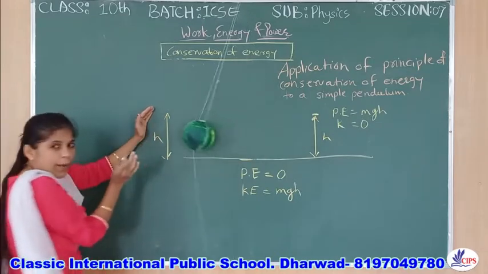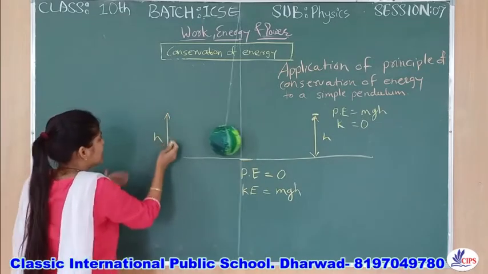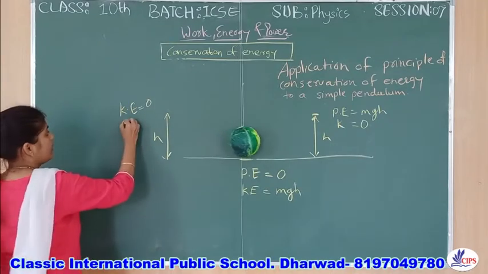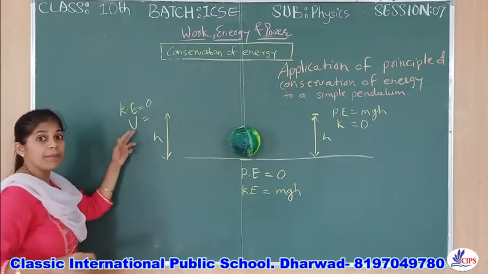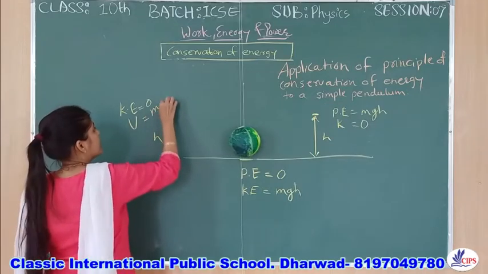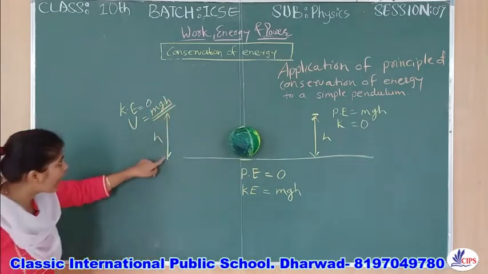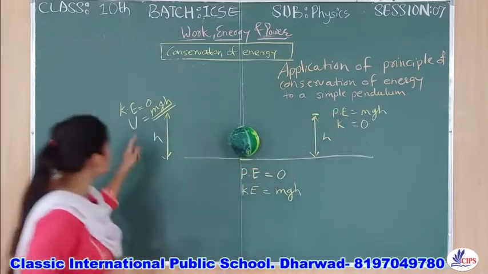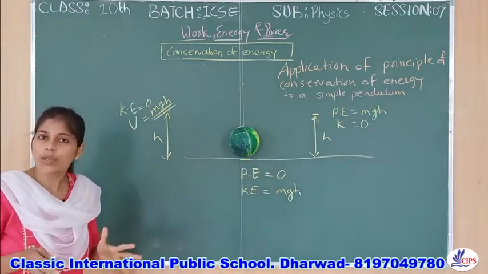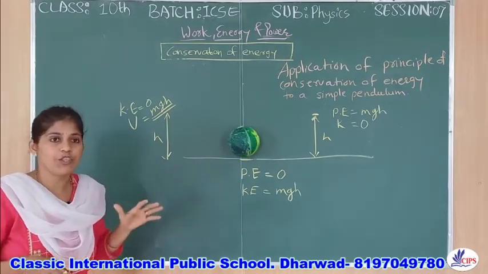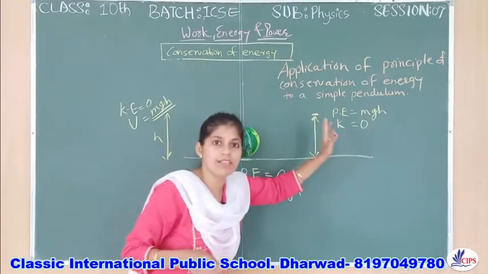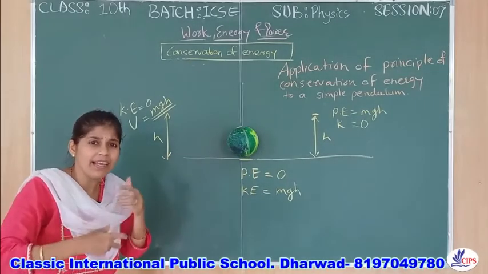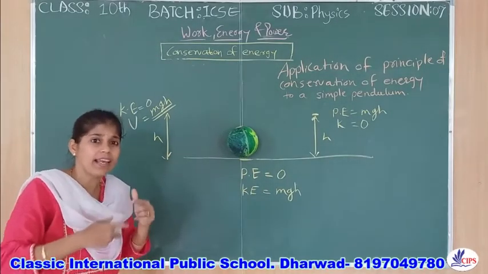At height what is happening? At height the kinetic energy is again 0, but the potential energy will be maximum, that is mgh, due to height. On both sides, due to height, only potential energy is maximum, okay, and kinetic energy will be 0. But what is happening exactly? It is the interconversion again and again.